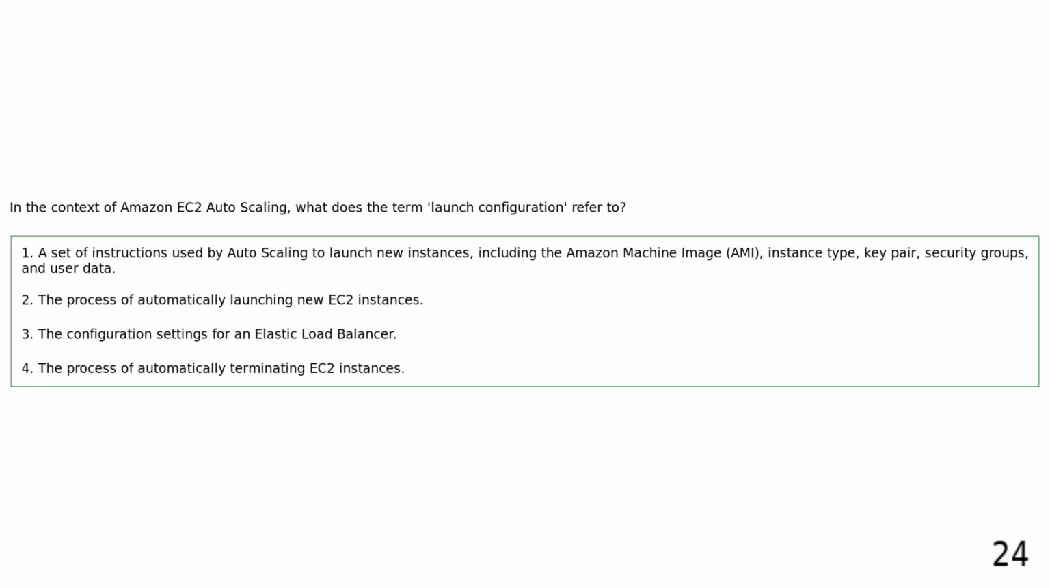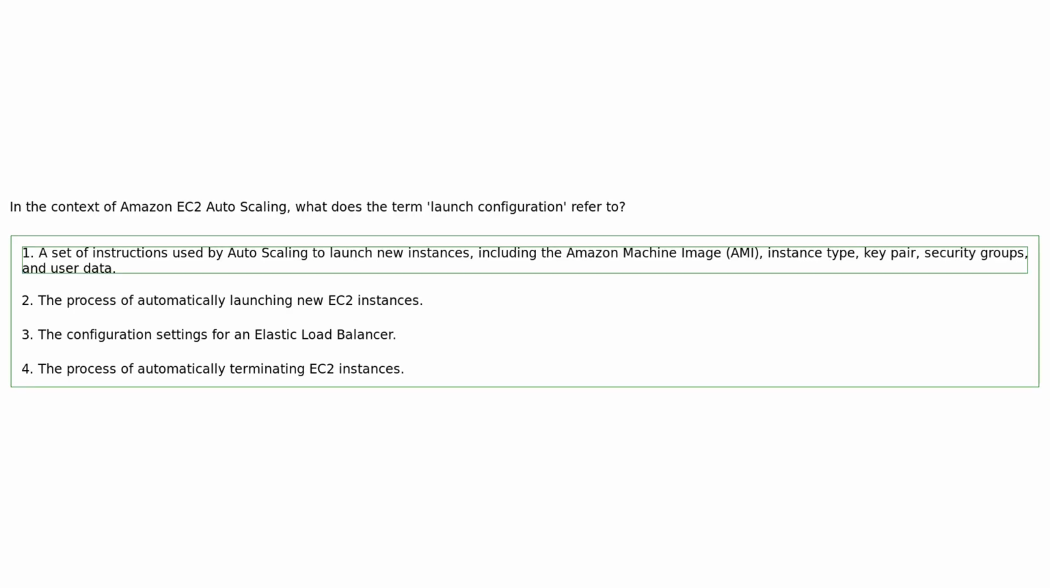In the context of Amazon EC2 auto-scaling, what does the term launch configuration refer to? A set of instructions used by auto-scaling to launch new instances, including the Amazon machine image, instance type, key pair, security groups, and user data. The process of automatically launching new EC2 instances. The configuration settings for an elastic load balancer. The process of automatically terminating EC2 instances.